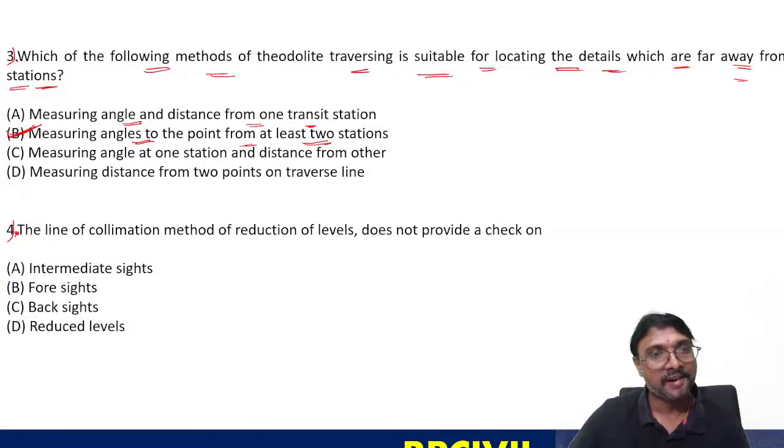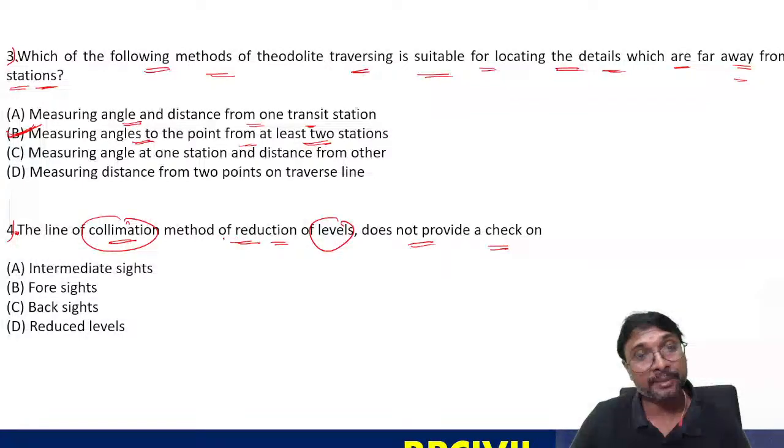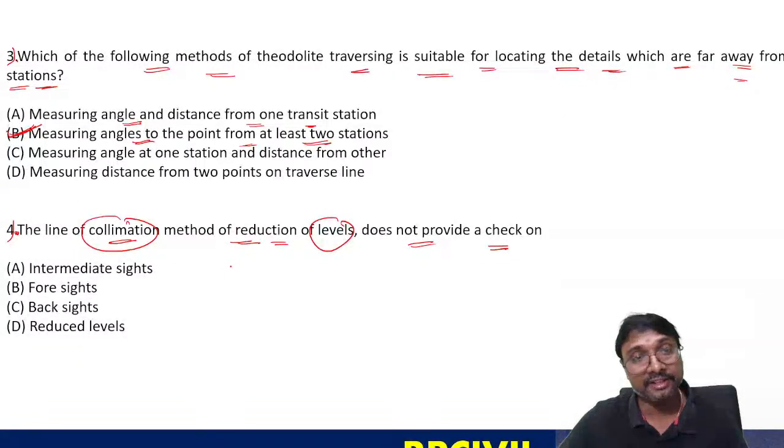Very good. The line of collimation method of reduction of levels does not provide a check on what? Line of collimation method of reduction of levels does not provide a check on which one? Collimation method means the height of instrument. The collimation method is nothing but your height of instrument method, if you just observe it.